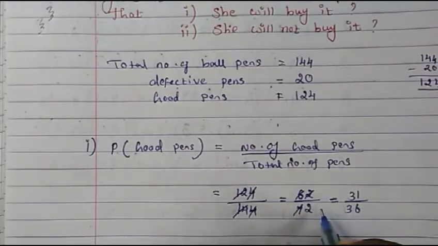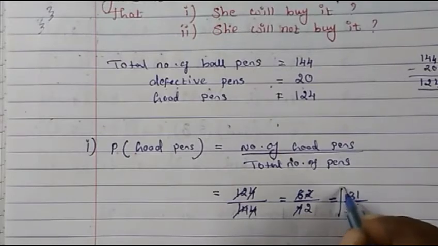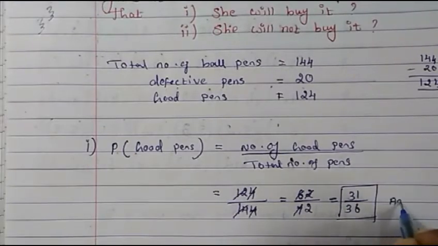So now still we cannot simplify this, so 31 by 36 will be our answer.